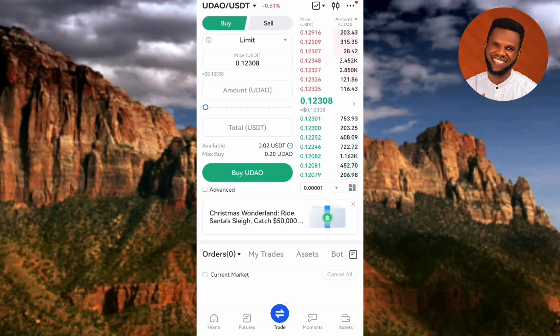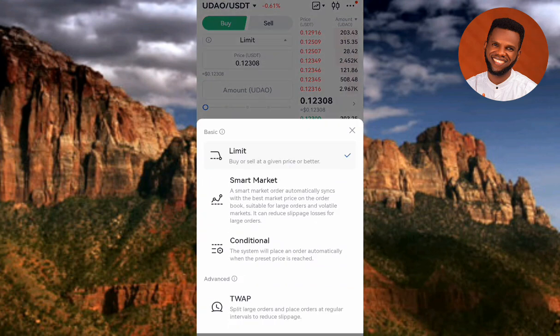So guys, now the next step you have to take now is to tap on buy and make sure buy is selected. You can see it right there. Buy is selected. On this platform, you can actually buy and sell, but in this case, you want to buy the UDAO token, so you have to make sure buy is selected. Then the next step is to tap on limit. So let me tap on limit.